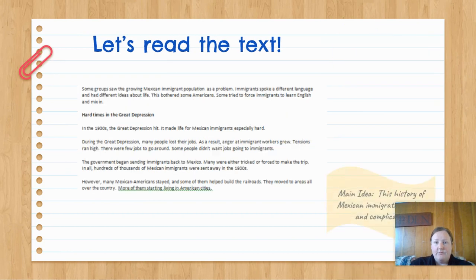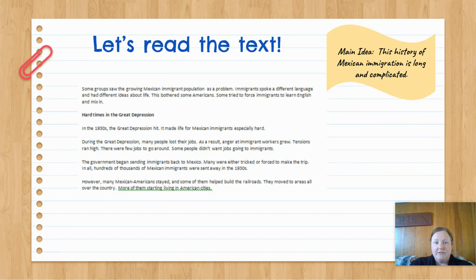Let's go ahead and remember our main idea statement. Remember, this is what we're trying to prove, that the history of Mexican immigration is long and complicated. Some groups saw the growing Mexican immigration population as a problem. Immigrants spoke a different language and had different ideas about life. This bothered some Americans. Some tried to force immigrants to learn English and mix in.